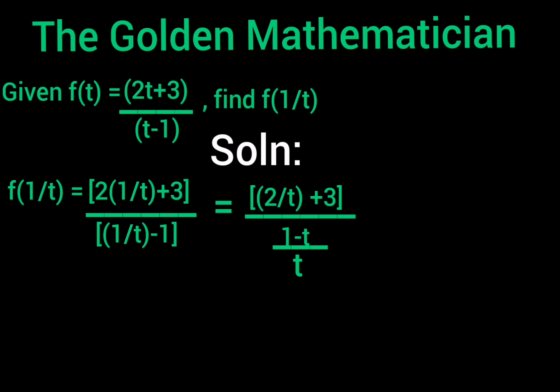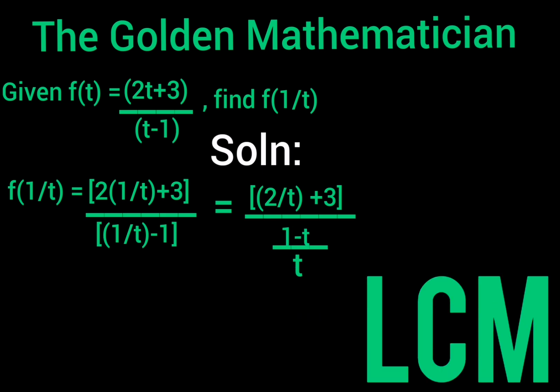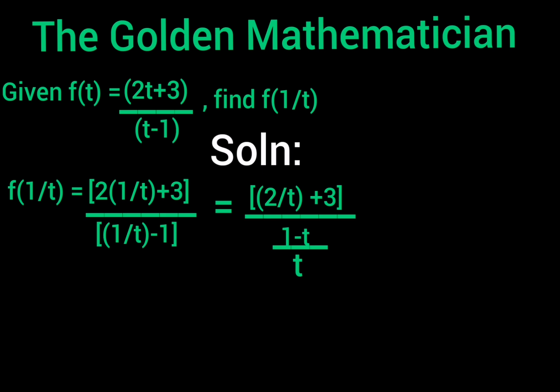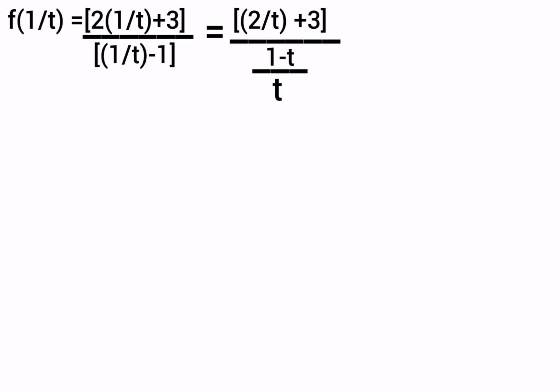Now how did we get the 1 minus t, all divided by t? So basically I assumed that we all are good with our LCM, but for the sake of those who are not very good with LCM, I'm going to show you how we got 1 minus t, all divided by t. Originally we had 1 over t minus 1 as our denominator.